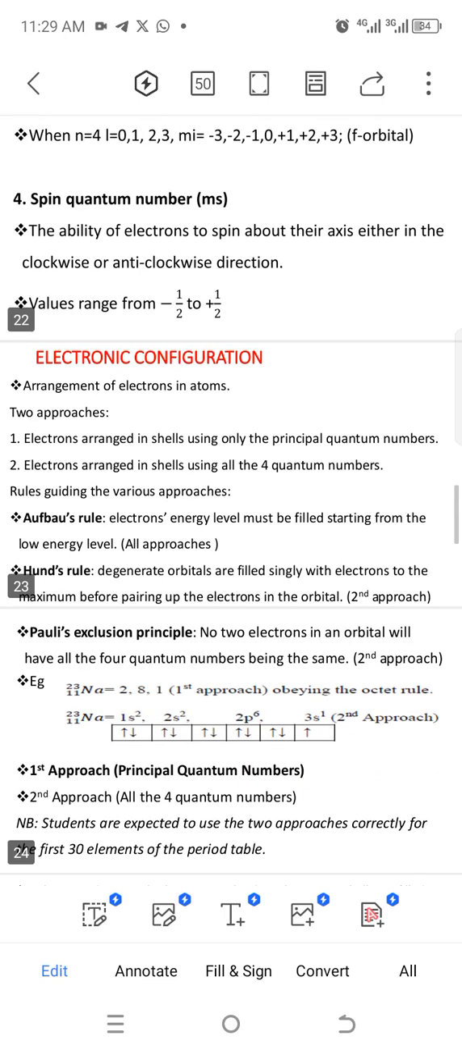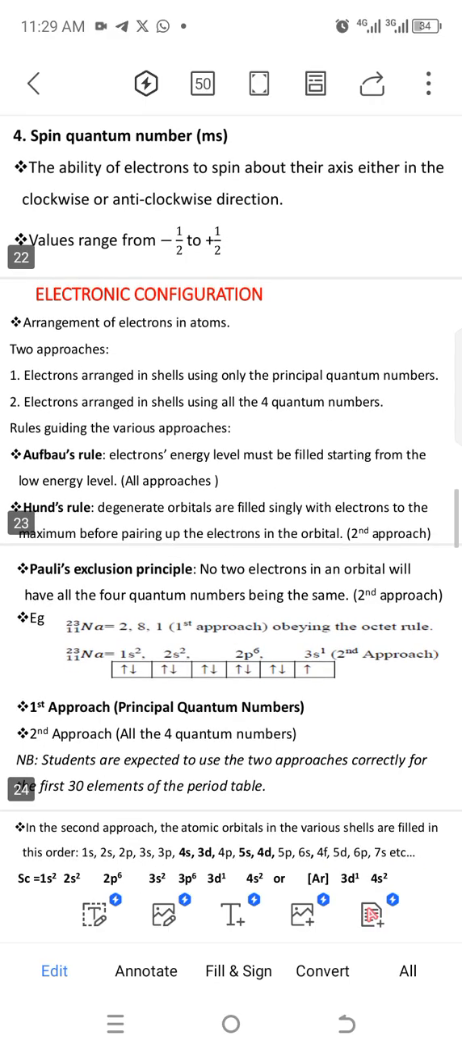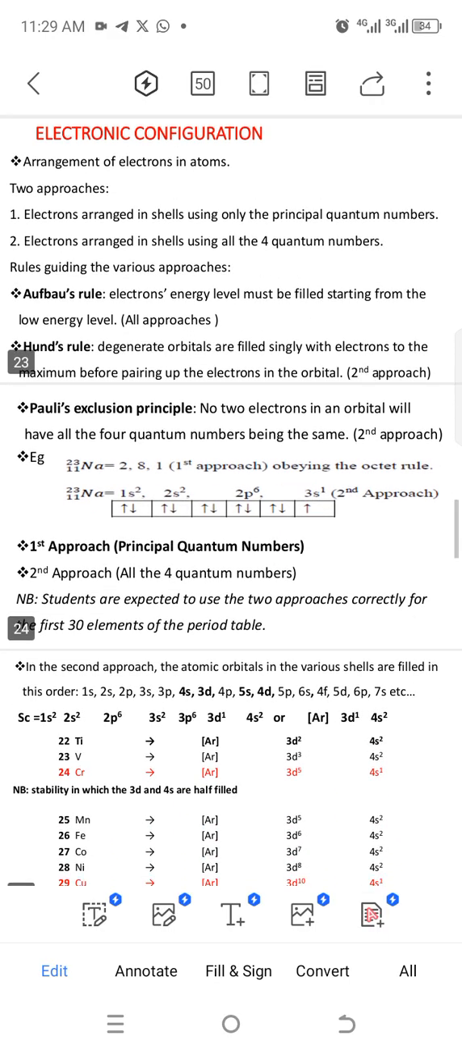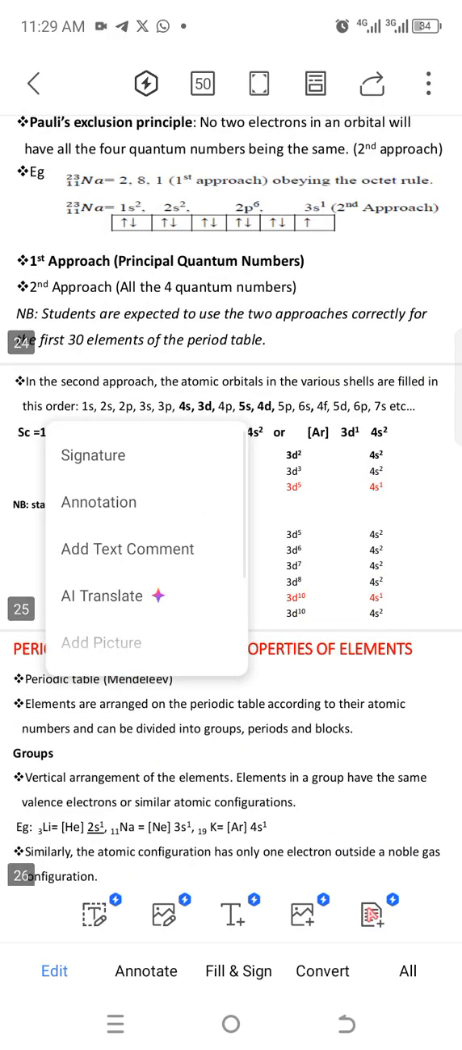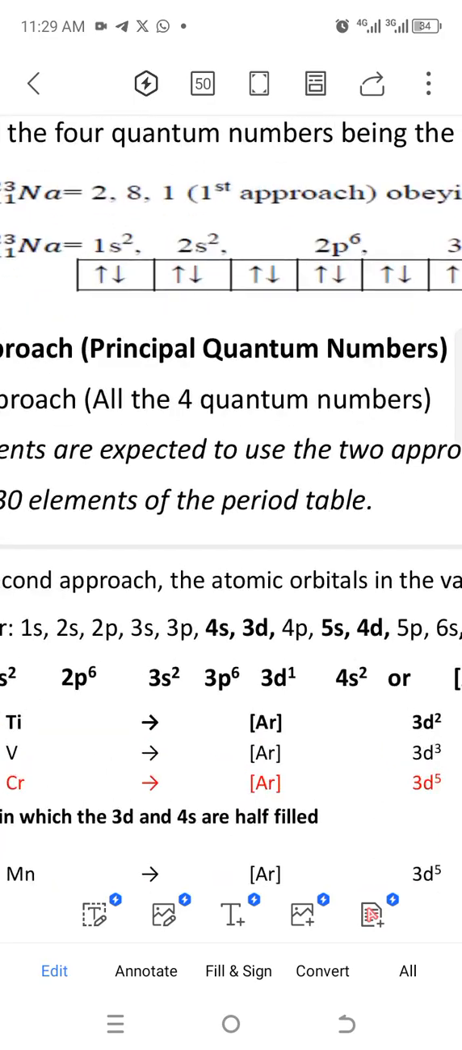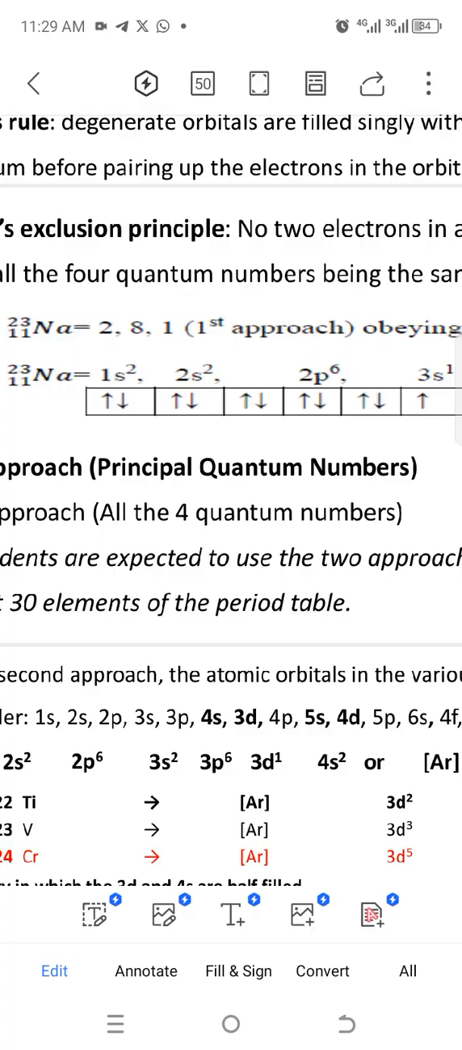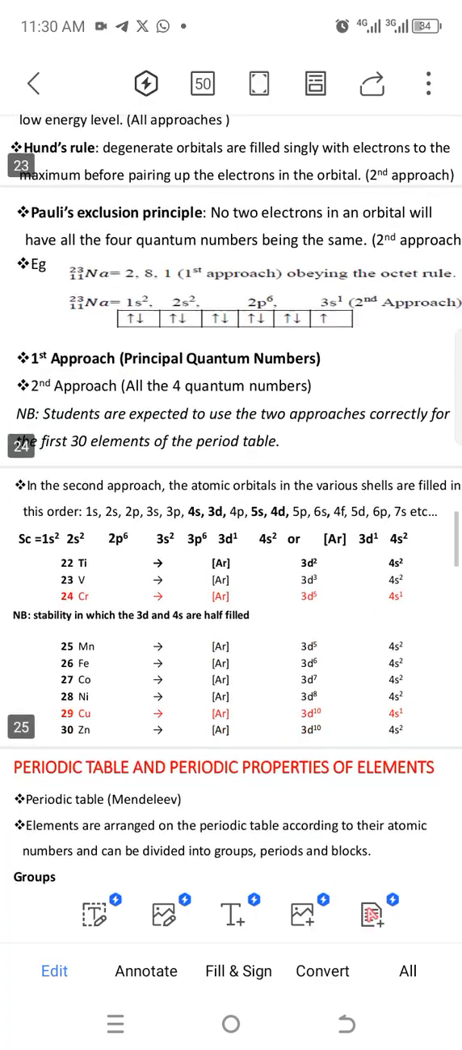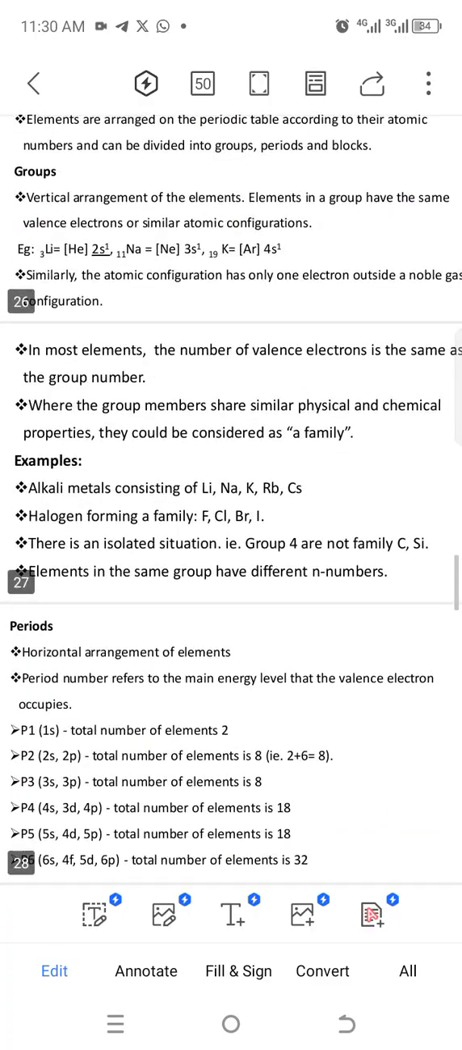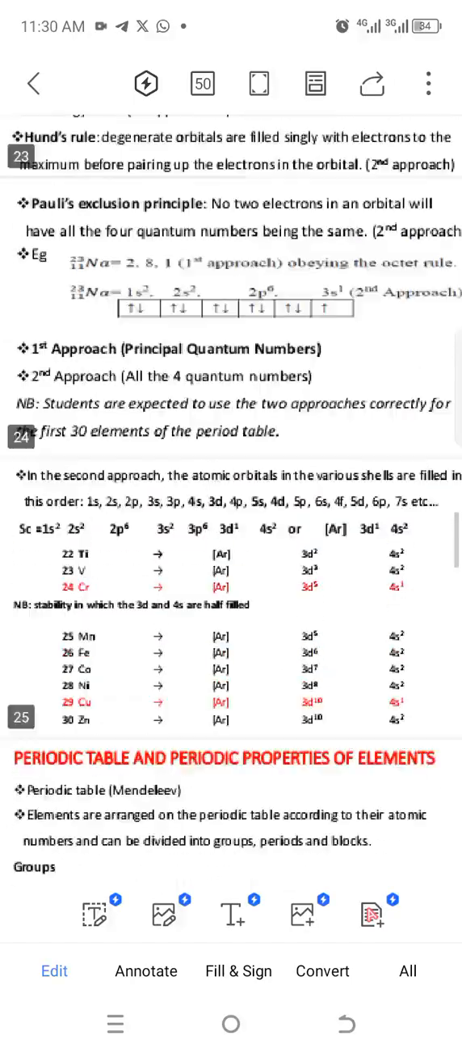For spin, it just shows the anti-clockwise-ness and the clockwise-ness of the electrons after drawing the electronic configuration. So you can see an example here. For the configuration, see the arrows, one is up, one is down. Yeah, that's what I'm trying to talk about.